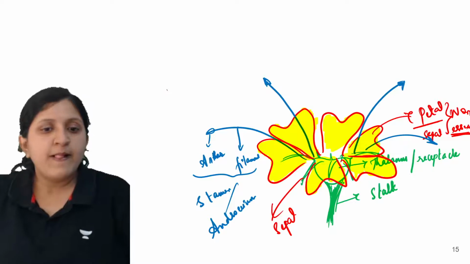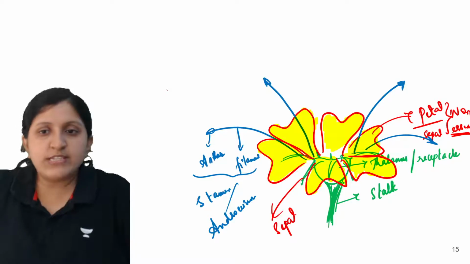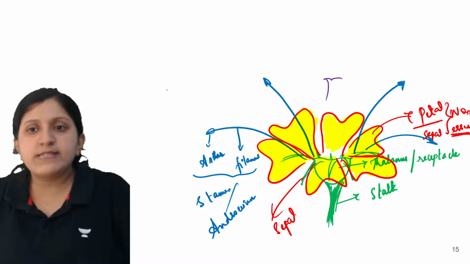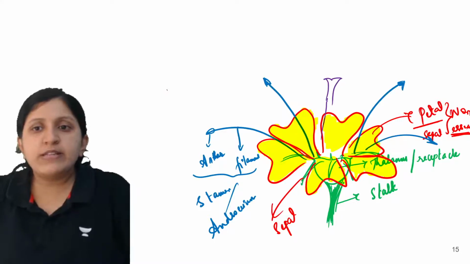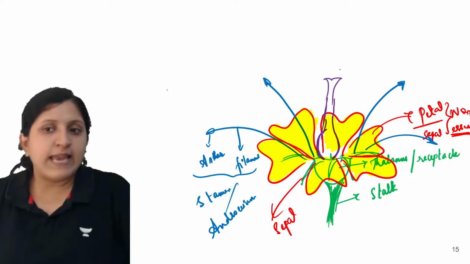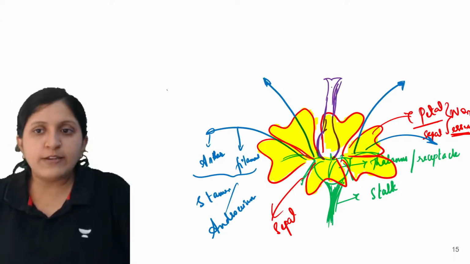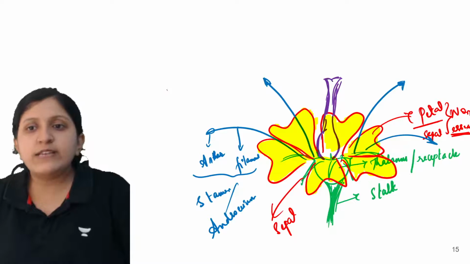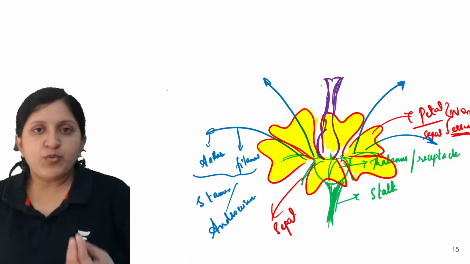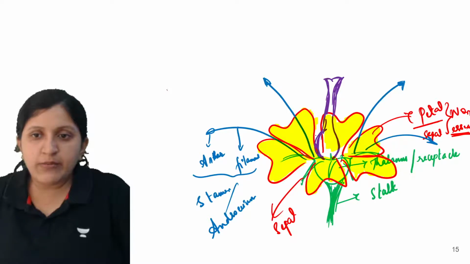We'll draw one carpel now. So here is the stigma, here is the style, and we'll continue. We can draw the ovary and place it onto this one. So that is stigma, style and ovary. This stigma is the one which receives the pollen grain. So pollen grain will be received by that.